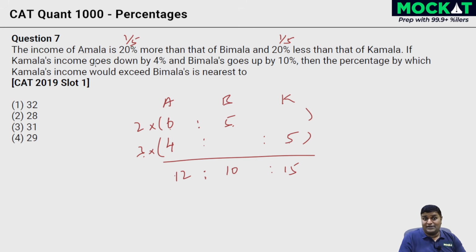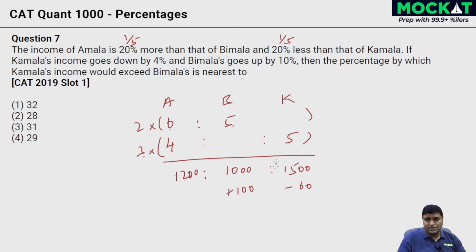Now, if Kamala's income goes down by 4%, here's where you've got to be flexible. 4% of 15 gets into decimals, so we can always add zeros. How many zeros do we want? If the income of Amala over here is 1,200, then B is going to be 1,000 and K is going to be 1,500. Now, 1,500 is going down by 4%. So 4% of this, 60 is knocked off, 4 into 15 is 60. And B over here goes up by 10%. That's the easy part, plus 100.